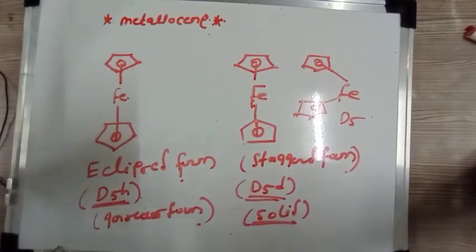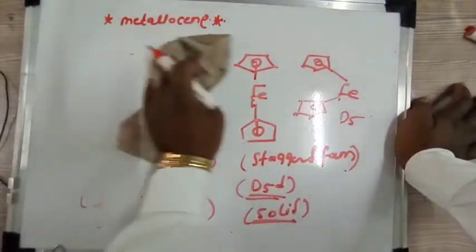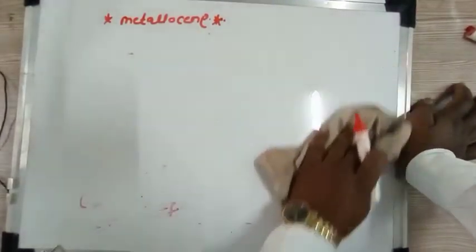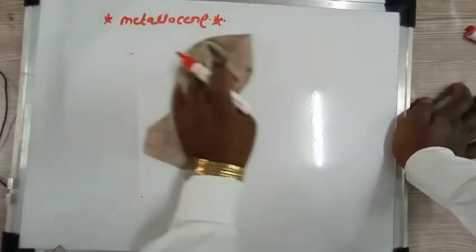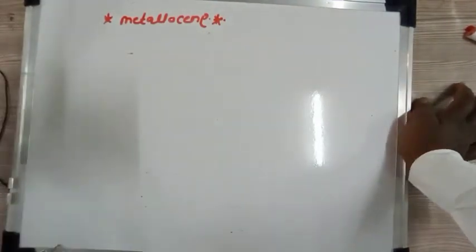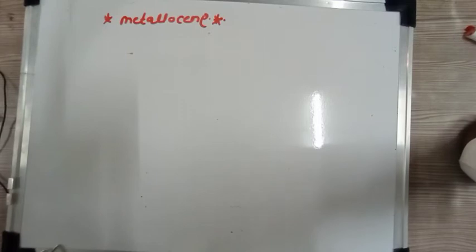So if you consider the reactions of ferrocene, the ferrocene is aromatic in nature, and it shows electrophilic substitution reactions such as benzene.